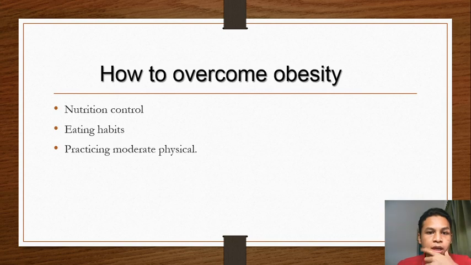Finally, the way to overcome obesity is appropriate eating habits by increasing fiber level and reducing fats and carbohydrates, which can help to lose weight. And finally, is practicing moderate physical activity, which is 60 to 90 minutes daily. It could help reduce BMI for those who are obese.